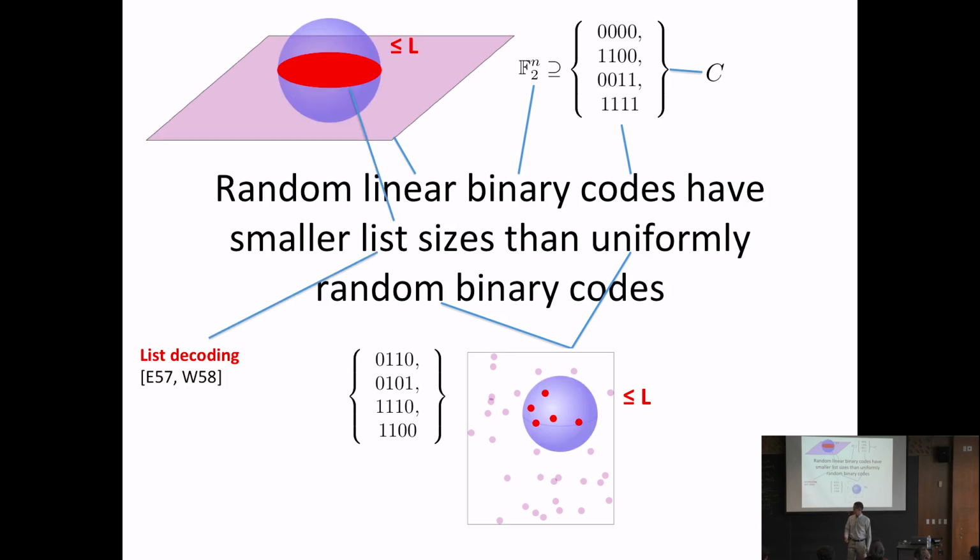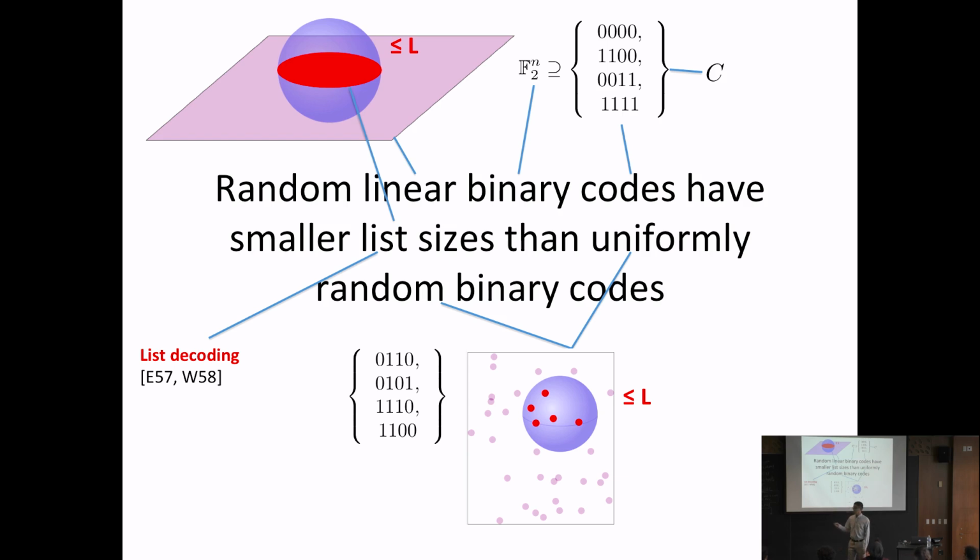And the last term is something called list size. It refers to something called list decoding. It was invented by Elias and Wozencraft in the 1950s, and it's something about how clustery our set of strings is. Formally, what it says is if you take any Hamming ball and you intersect it with your code, no matter where your Hamming ball is, the intersection of that with your code is small. It's going to be at most some constant L. You can think of it as like 100.